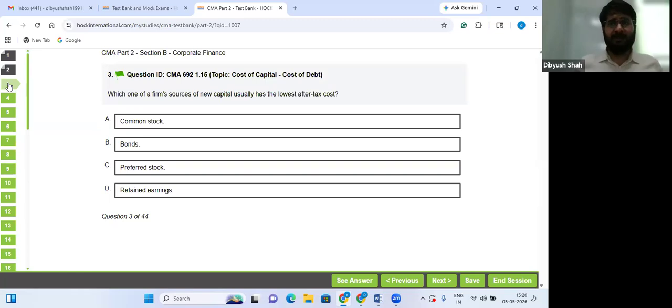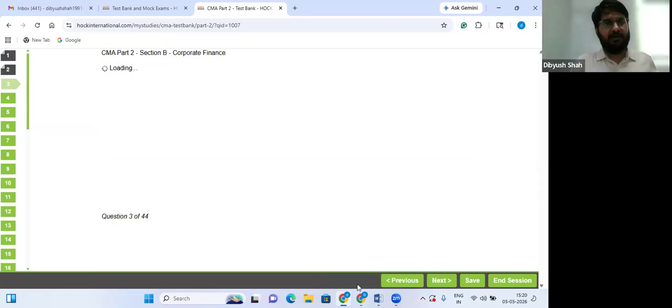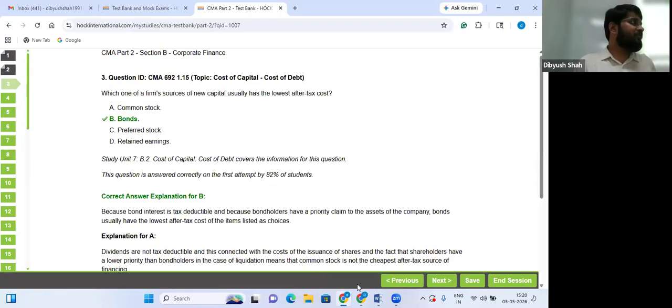Always remember, bonds generally have the lowest after-tax cost. Why? Because in finance, risk and return go hand in hand. Bond holders are taking the lowest amount of risk, because no matter whether company makes a profit or company makes a loss, company has to pay them interest. So it is generally the cheapest source of finance for a company.